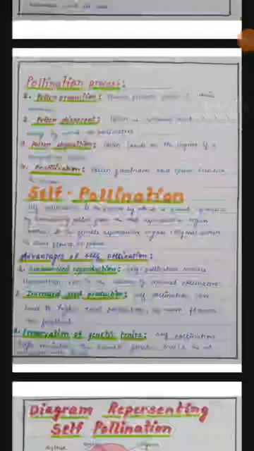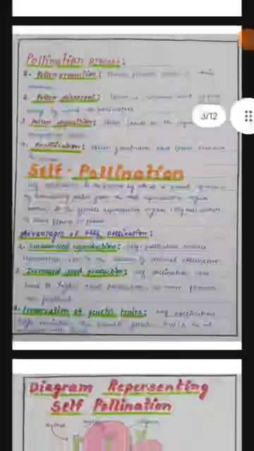As I discussed above, pollination is of two types. The first one is self-pollination, when pollen from the male reproductive part transfers to the female reproductive part in the same flower.